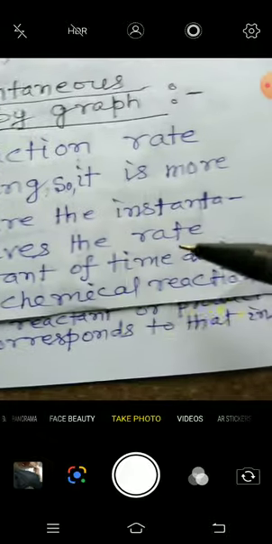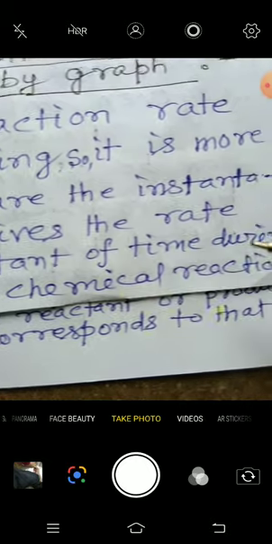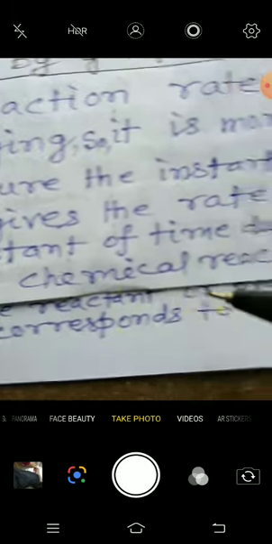It gives the rate at any specific instant of time during a chemical reaction.